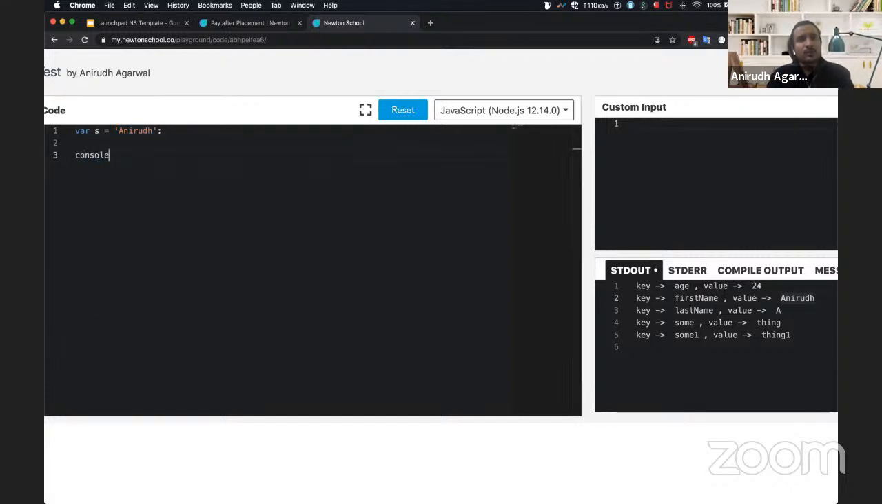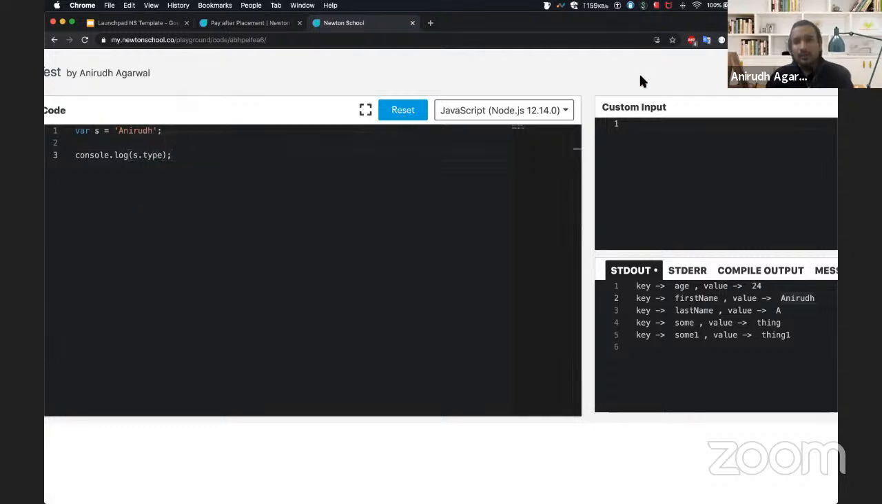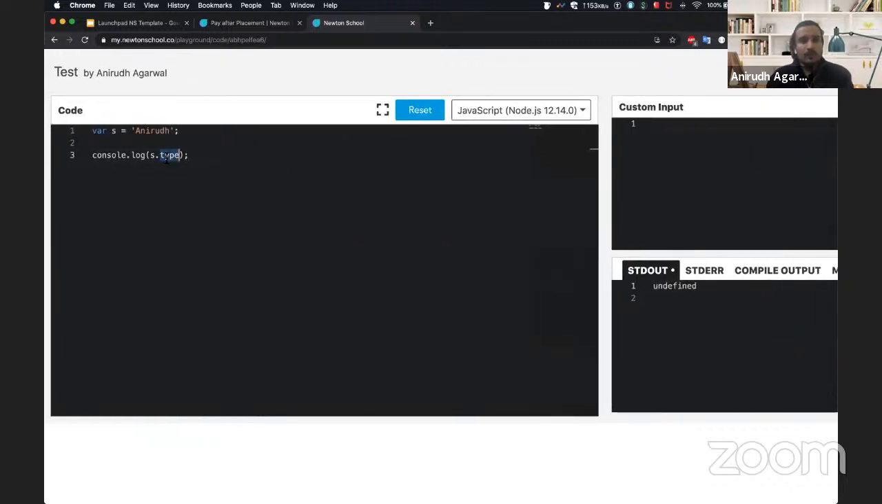If I do console.log and I do s.type, I think that works. Okay, that's not it. It's typeof.